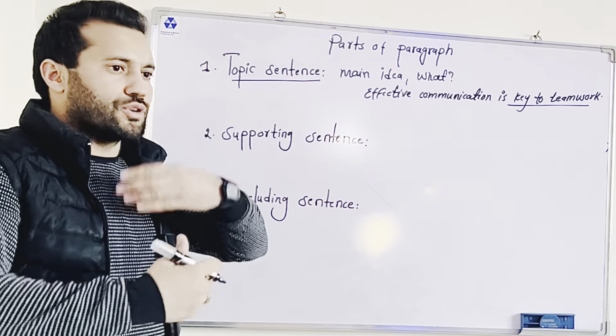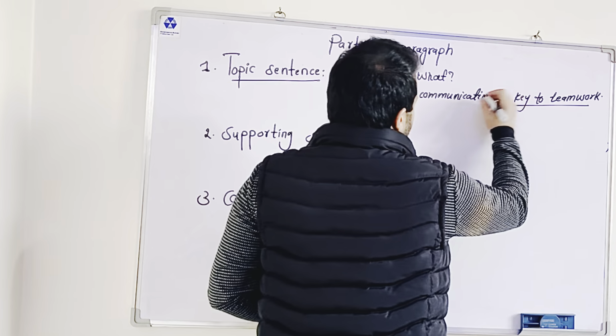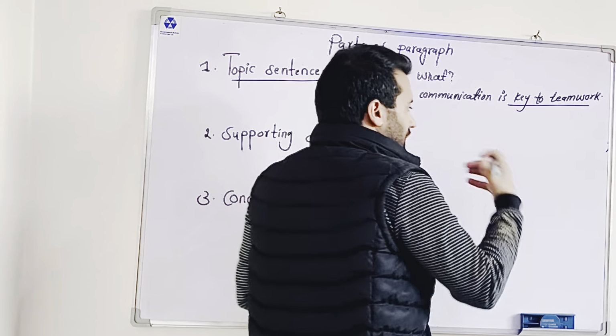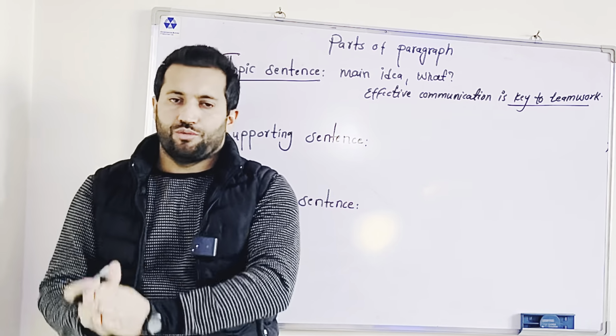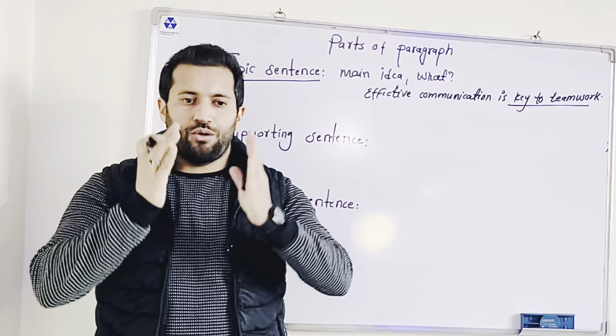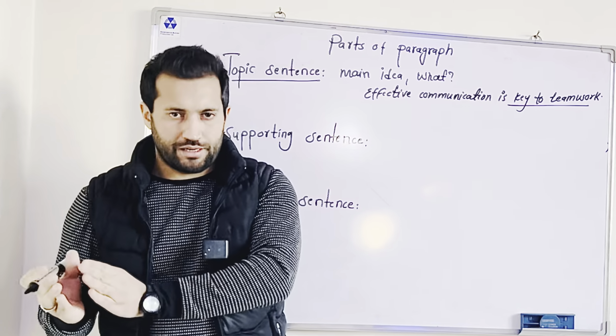We provide more examples, we provide more explanations. The key idea here is the key to teamwork. How is this communication key to teamwork, how is it important, how is it essential in teamwork?